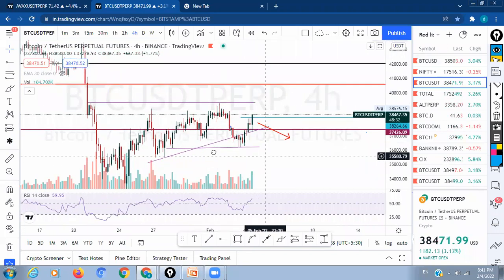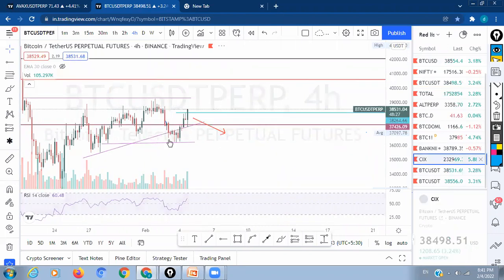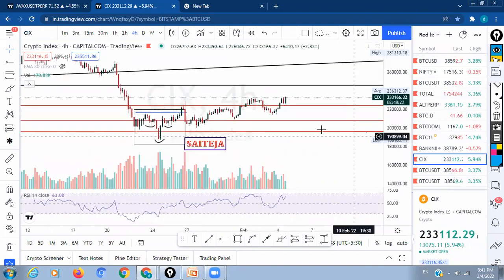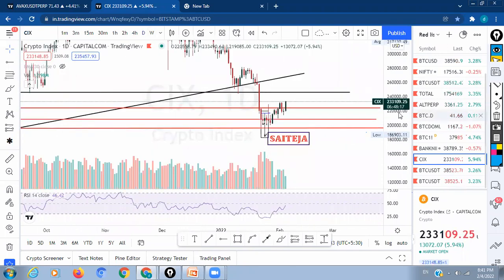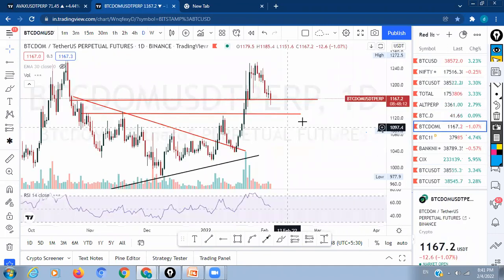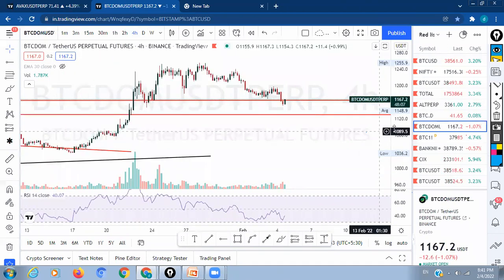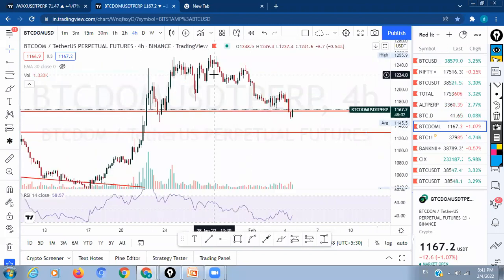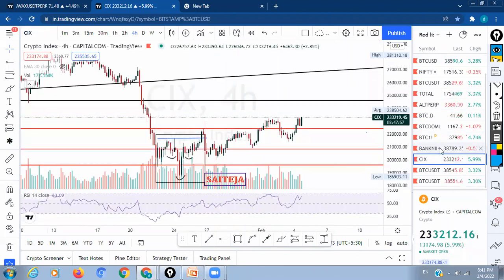Even if you want to take overnight positions, there are certain things to do, like observe what the crypto index is saying. Here we had the crypto index. Do the analysis of what the crypto index is saying, and also have a view of BTC dominance. This is a chart of BTC dominance. So always have a view of BTC dominance also. Here BTC dominance is increasing and BTC is also increasing. And there we have to see the crypto index chart, what altcoins are doing.